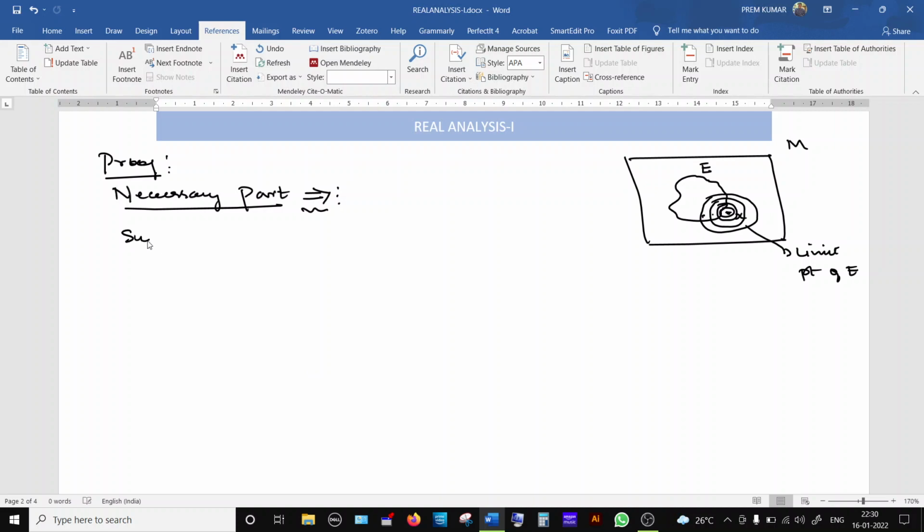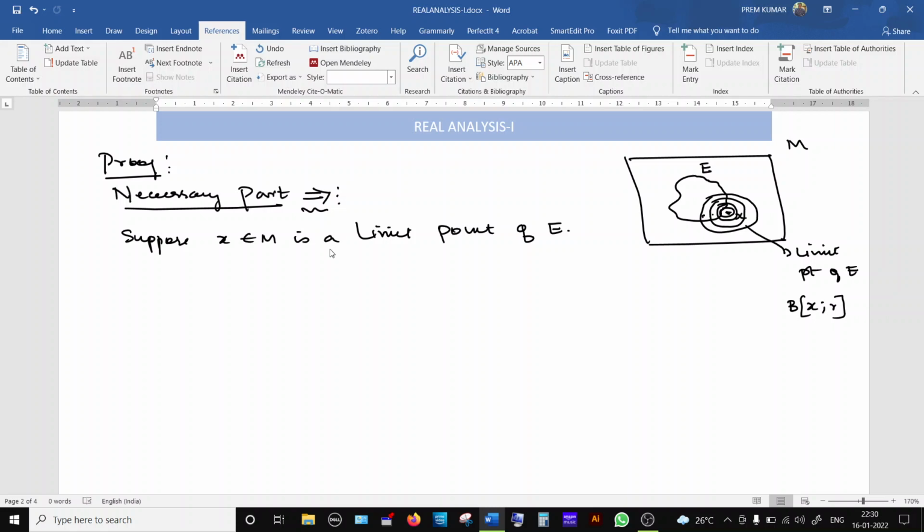So what we are going to assume is, suppose x, an element of M, is a limit point of the given set E. So what we are going to prove is, we are going to consider generally an open ball, say B, whose center is x and radius is changing. Maybe radius is an arbitrary element. So we are going to show that this open ball will contain at least one point of E. So we will come to that later.